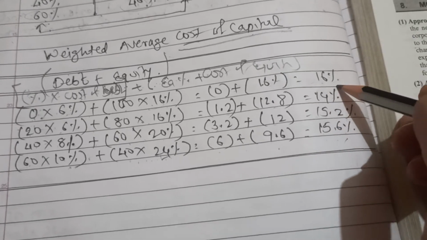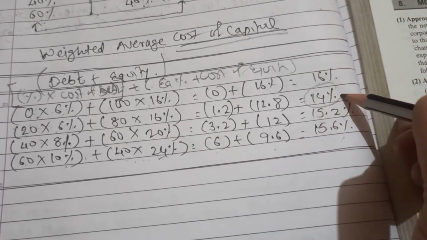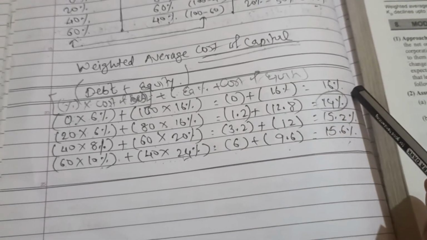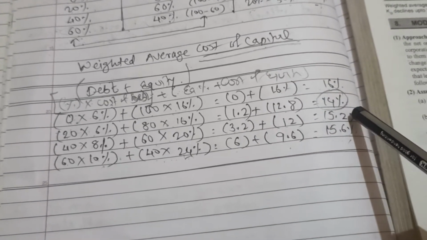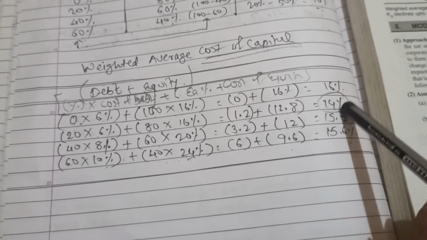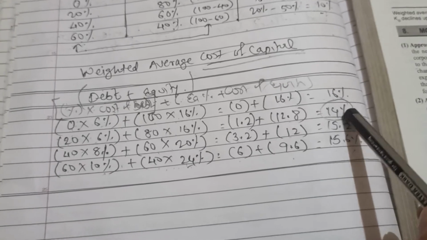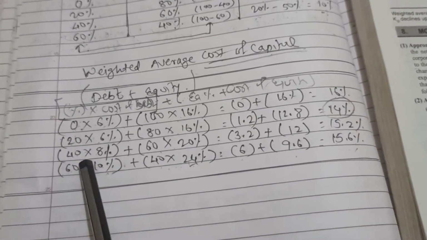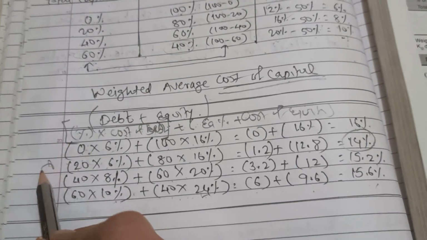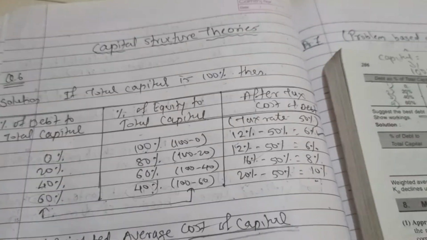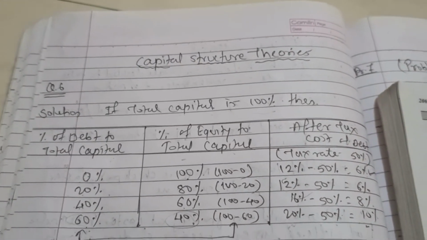My 14% is lowest cost of capital, am I right? 16% is highest, 15.2% is again little higher, and 15.6 is again higher. 14% is lowest weighted average cost of capital, and we should suggest that the company should go for this capital structure to bring down their cost of capital.